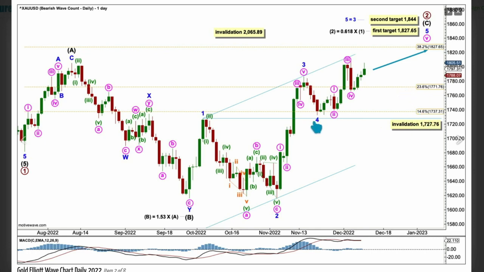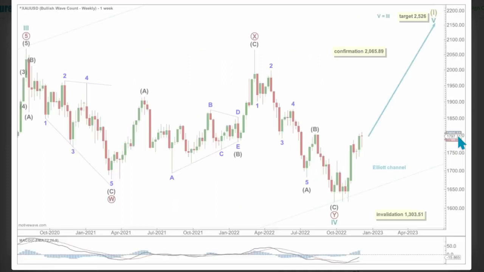If it does continue, it may not move into wave 1 price territory below 1727.76. If I were to label minor 4 continuing sideways, I'd label it A, B over at this high, and then C to come down, or it could be W, X, Y to move sideways. It could also be a triangle, so we can't be definitive that it's over at this low, so I have to leave the invalidation point back here, unfortunately.